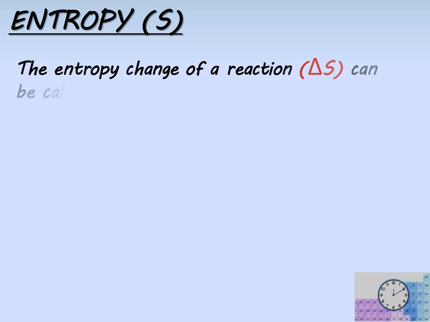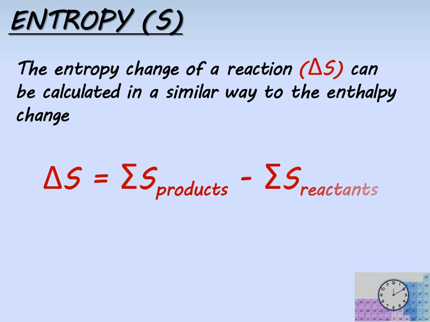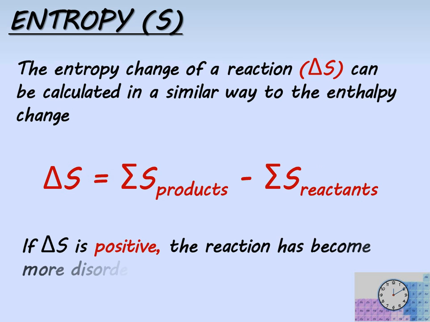The entropy change of a reaction, or delta S, can be calculated in a similar way to the way that you calculate enthalpy change. Delta S then is the sum of the entropy of the products minus the sum of the entropy of the reactants. If delta S is positive, the reaction has become more disordered. If delta S is negative, the reaction has become more ordered.